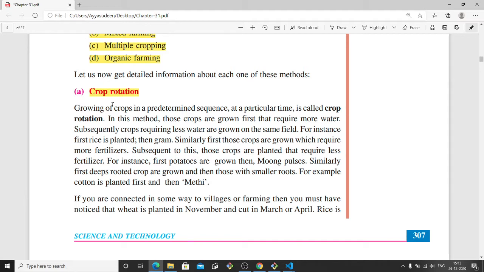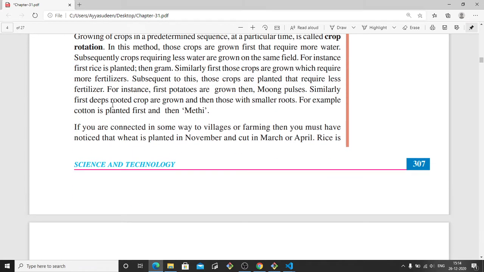That is, a certain or particular type of crop is grown first because it needs more water. So it will be grown first, and then a different crop will be grown. So they will have a certain sequence. Based on the benefits, they make a certain sequence. So this method is called crop rotation, and they have some period.